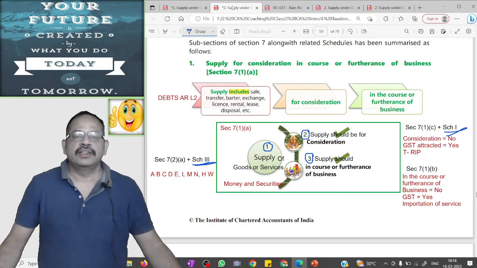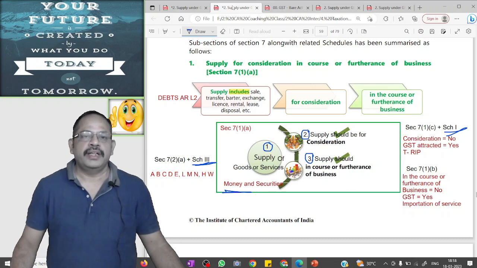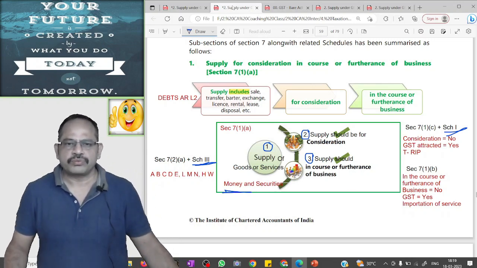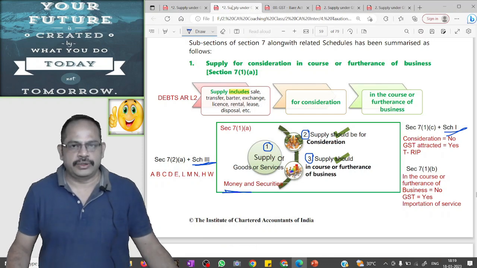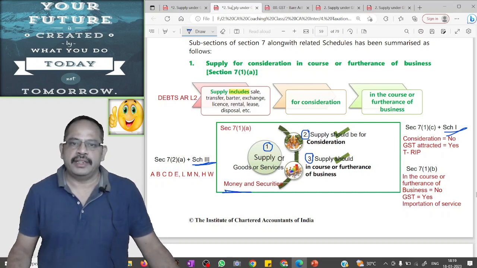Condition number 1 is there should be supply of goods or services. Money and securities are neither goods nor services. So, supply of money and securities, even for consideration, even in the course or furtherance of business, is not a supply, is not a taxable event, and GST will not be attracted.